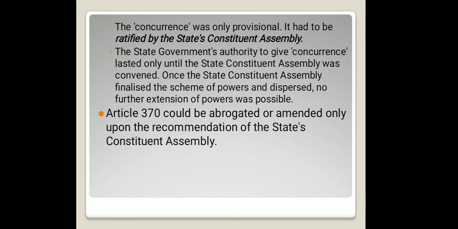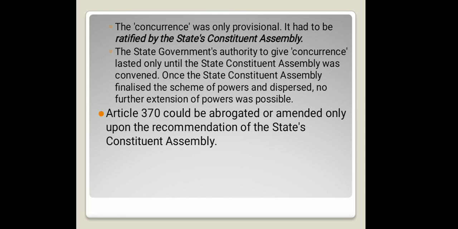It needs to be clarified that the state's Constituent Assembly and government are two different things. The government refers to the government of the time, and it may concur with the central government in order to extend any law to the state, but this had to be ratified by the Constituent Assembly, which was established at that time for the purpose of drafting the constitution of Jammu and Kashmir.